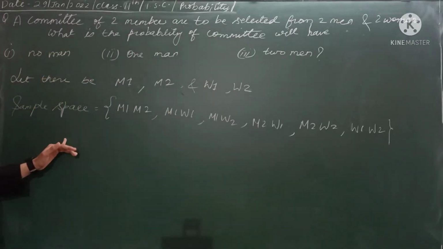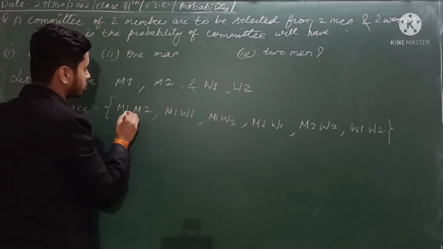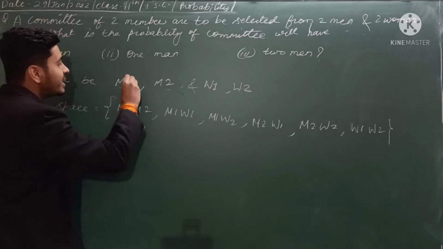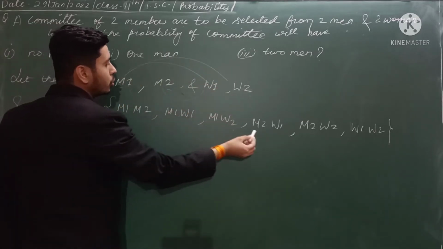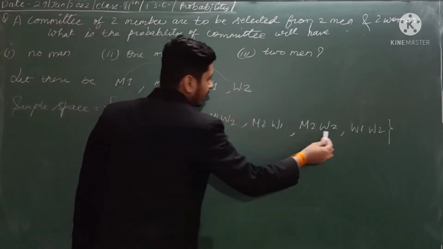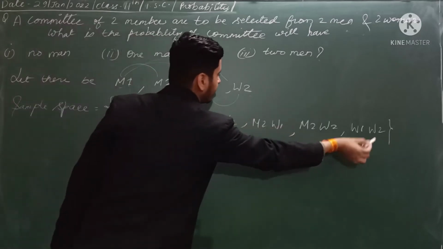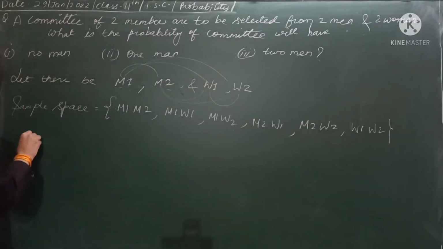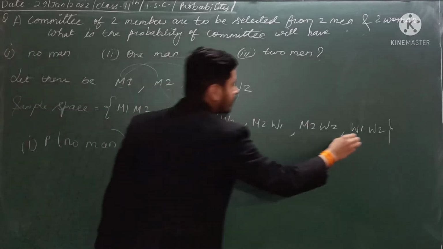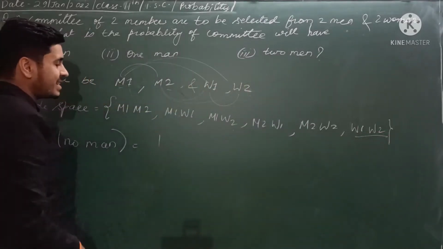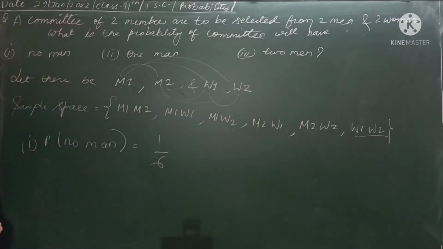Okay, so what can be the sample space of making 2 members of the committee? Let us take these 2. So M1, M2, then M1, W1, M1, W2, then M2, W1, M2, W2, and these 2 can also make W1, W2. So what will be the probability of no men? So from here can you see that there is only one favorable case where no man is there. So 1 upon total, which is 6. So the answer is 1 by 6.